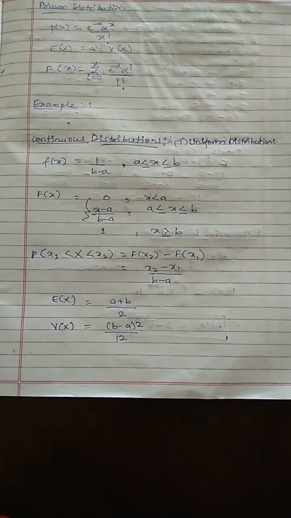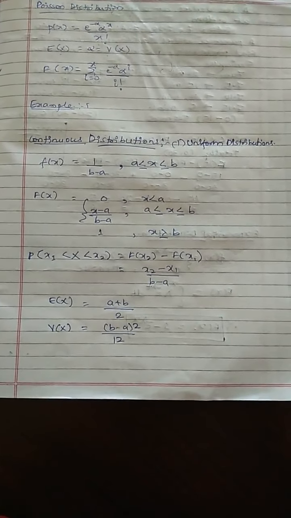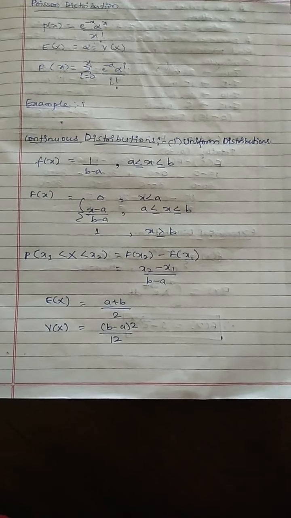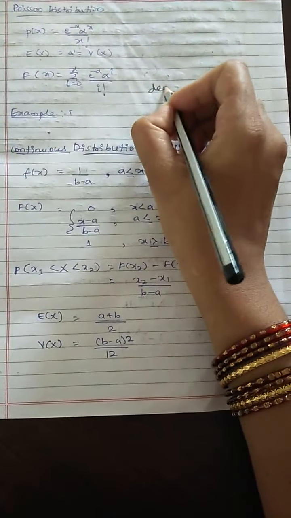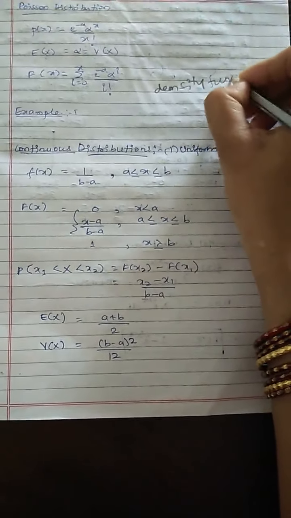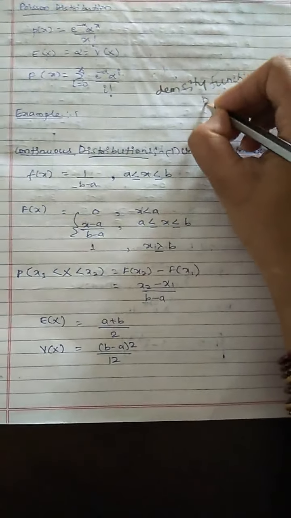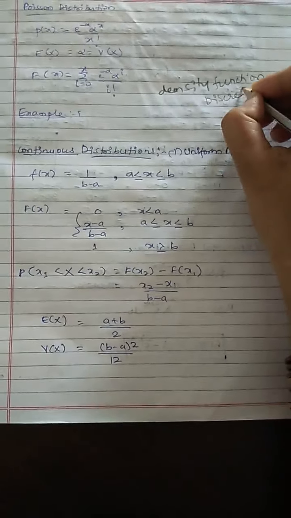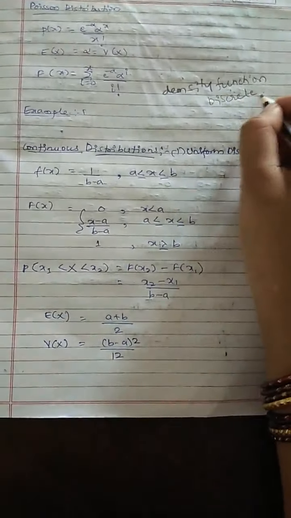One thing we have to keep in mind is that whenever they say probability density function, then it is a discrete distribution.